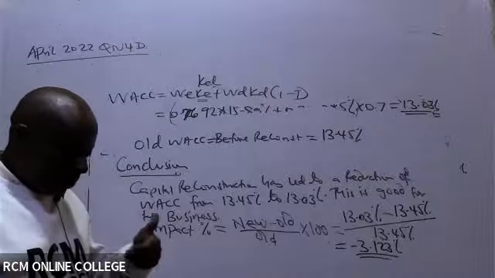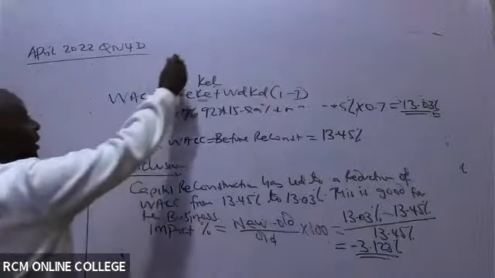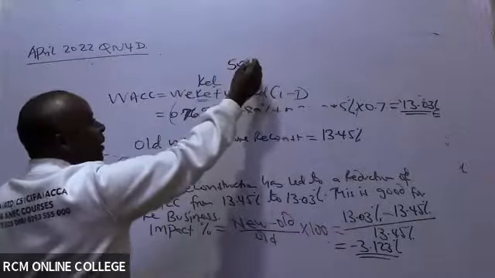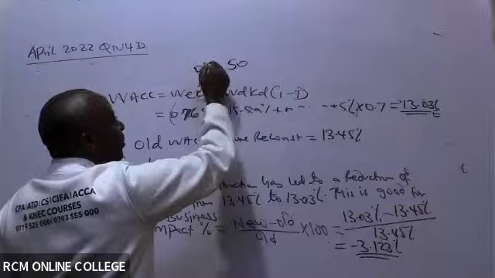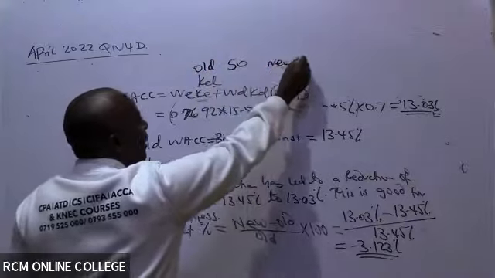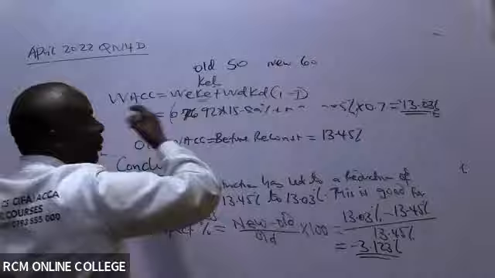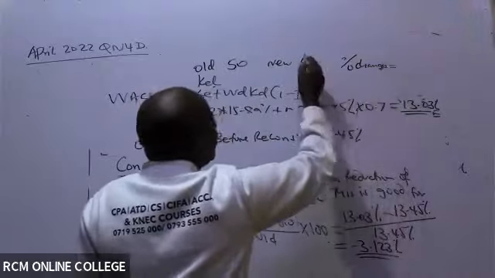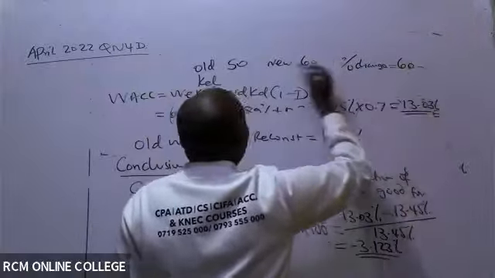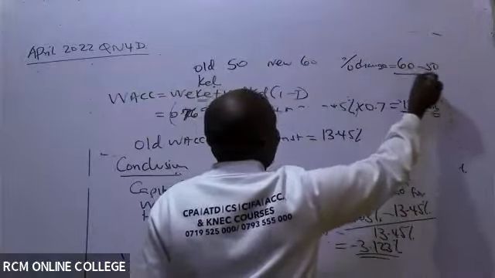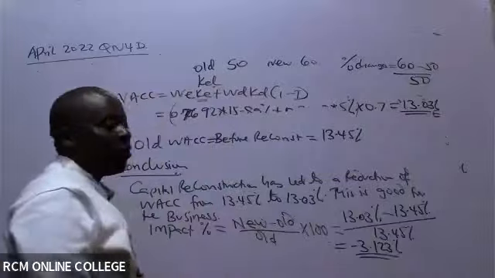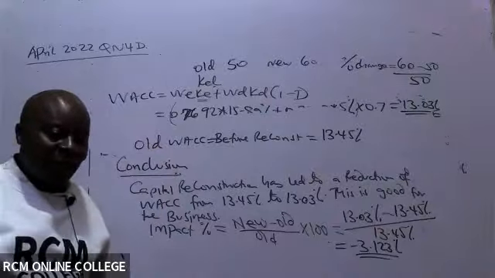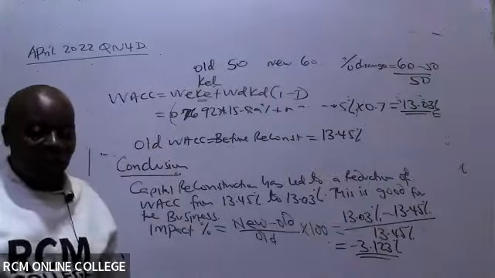Whenever you are asked to get a price change, say the cost of bread today, bread could be going for 50, I'm not so sure. So this is the old price 50, and then the new price 60. And then somebody wants you to get the percentage change. How do you get percentage change? It is always new, which is 60, minus old, 50, divided by the old. Always, old is the base, times 100. Great. So can we continue, ladies and gentlemen? Are we okay with that question now?